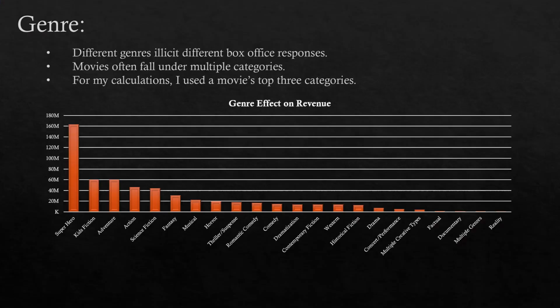That brings us to genre. Different genres elicit different box office responses. Movies often fall under multiple categories, so for my calculation, I use the movie's top 3 categories. The graph below shows how much money it's going to make per genre.